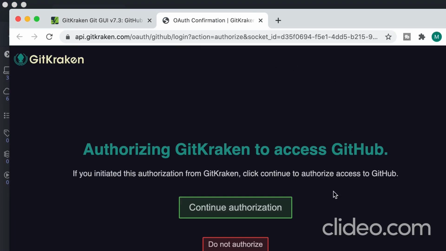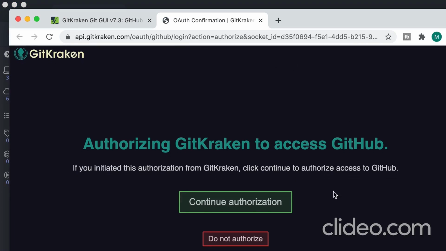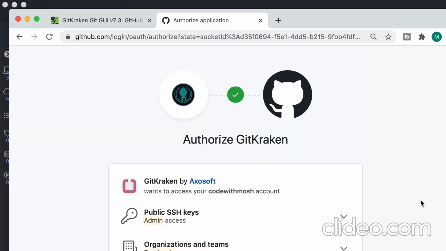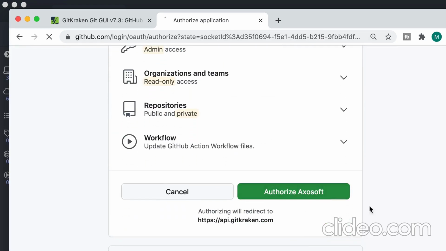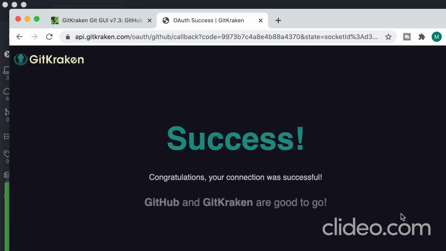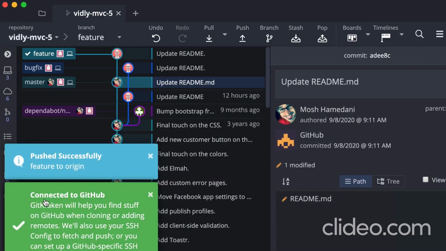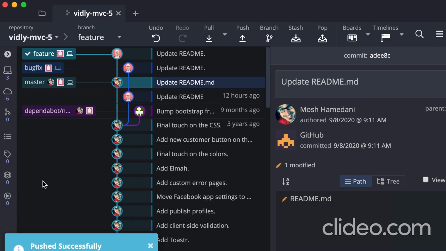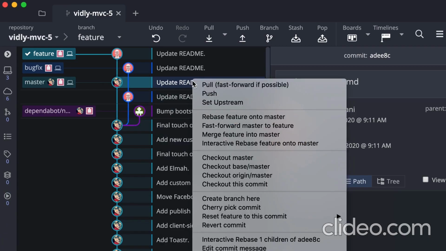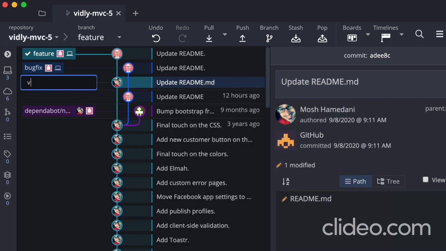Just like before, we have to authorize GitKraken to access GitHub. So let's continue and confirm. Good. Now back to GitKraken, we pushed successfully, beautiful. Pushing tags is exactly the same. So here on master, I can right click and create a new tag. Let's call that version 1.0.